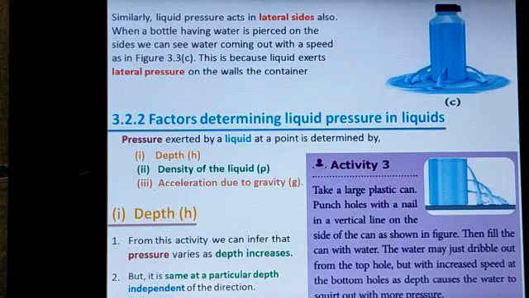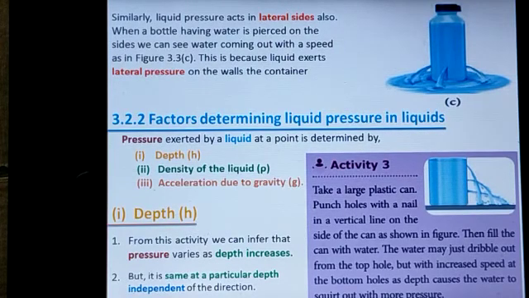That means we can take a water bottle and, from the bottom to a certain height, make three or more holes cylindrically, round the bottle at the same height from the bottom. After pouring water to fill the bottle, we observe that through all the holes the water comes out with the same force.